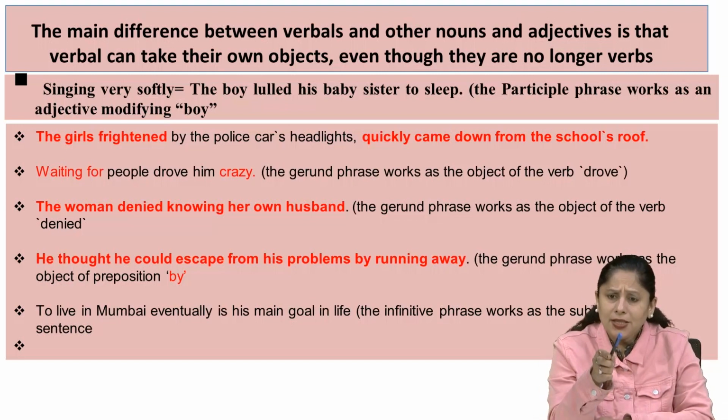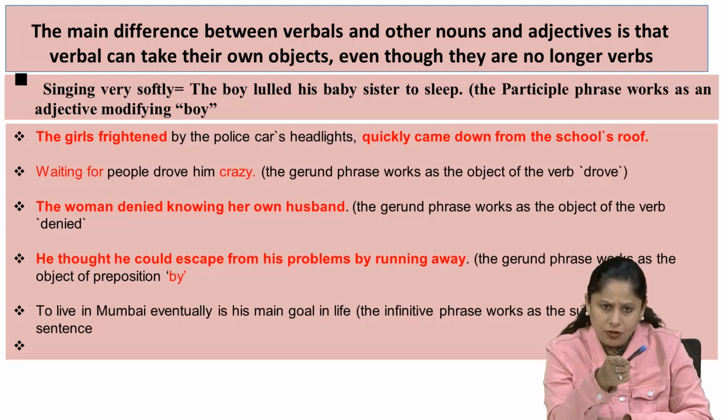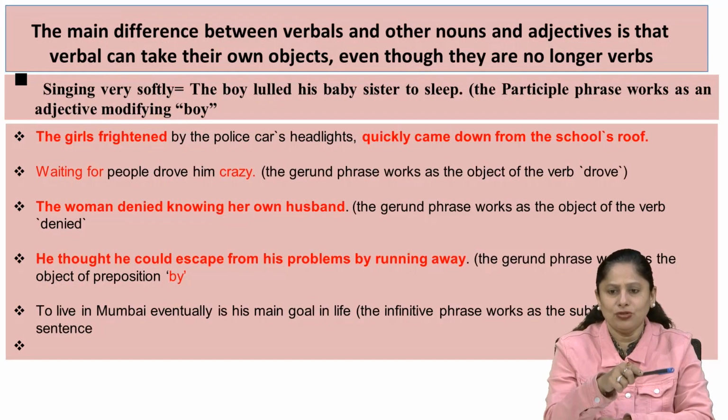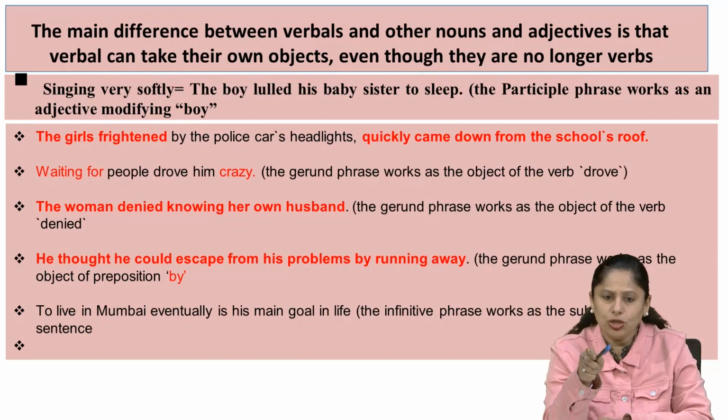Look, participles as adjectives, then gerund as nouns coming as the first word, and again another one, infinitives as noun. Do you find it? Of course you find it. To live in Mumbai eventually, noun ho gaya. He thought he could escape from his problems by running away.